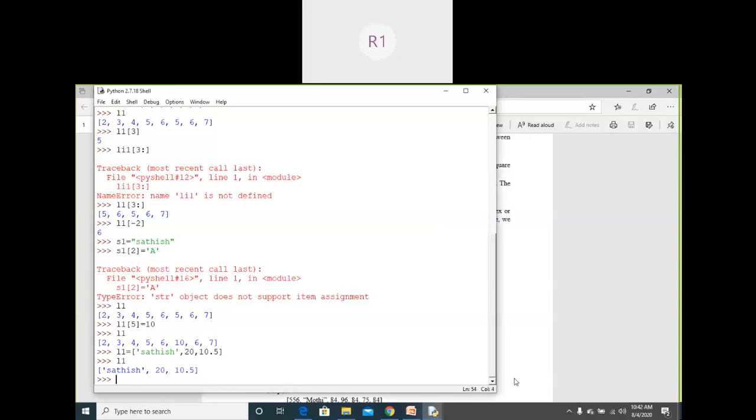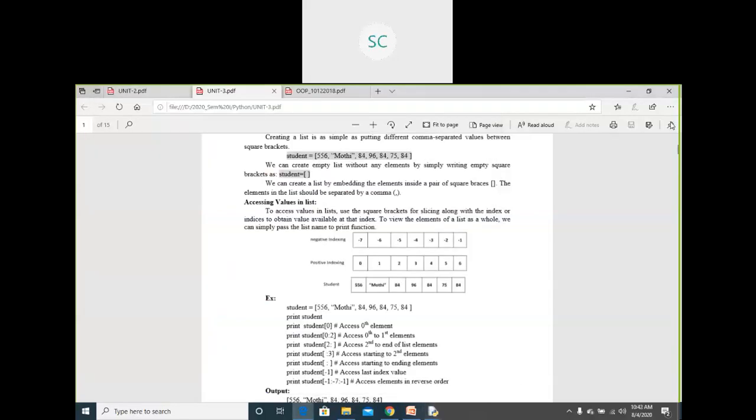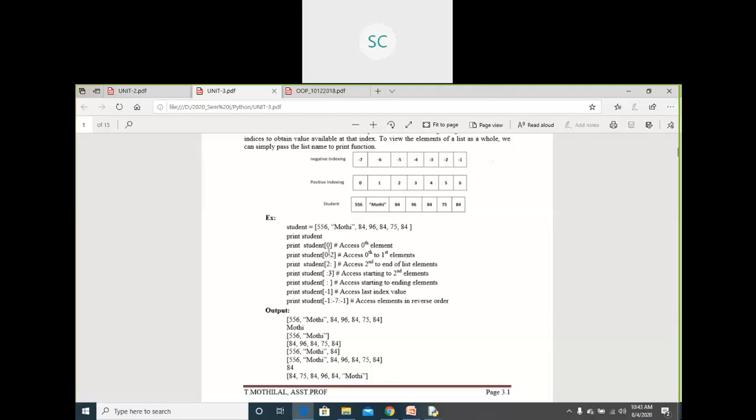In this way you can work with the list. I said this is a positive index, starts from 0. It ends with length minus 1. Negative index starts from the right side, last element onwards, starts from minus 1, minus 2, like this. You can retrieve the elements by using negative indexing also. These are the operations we did. Index of 0 means the first element will be taken from this list. From 0 to 2, 2 to remaining, from starting up to the second element.